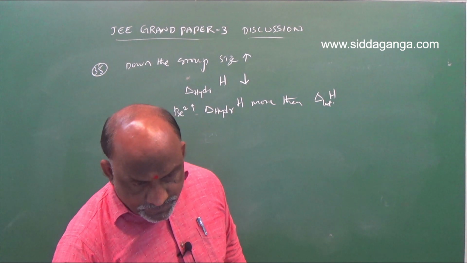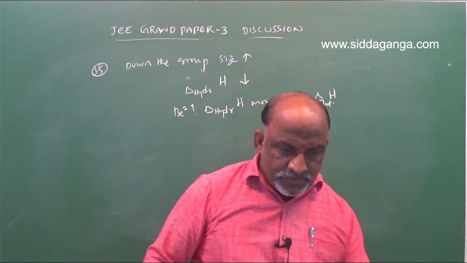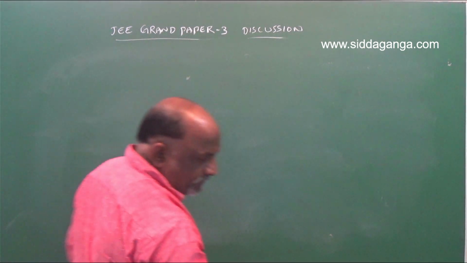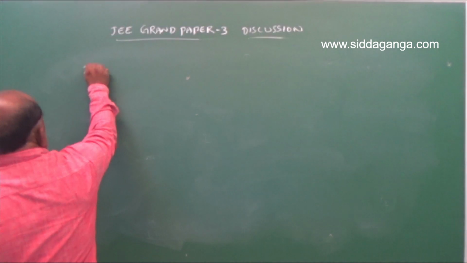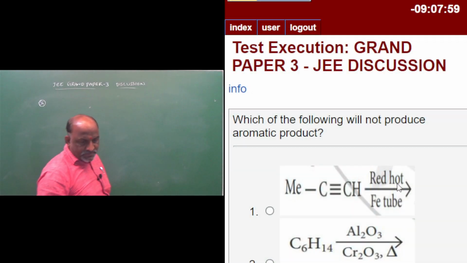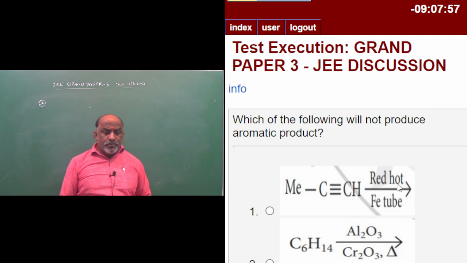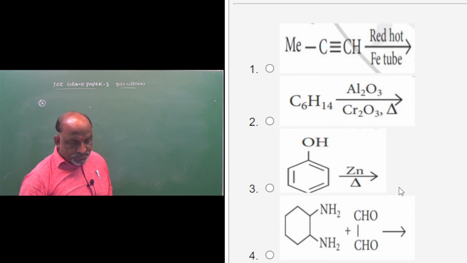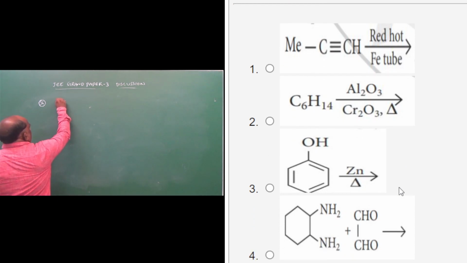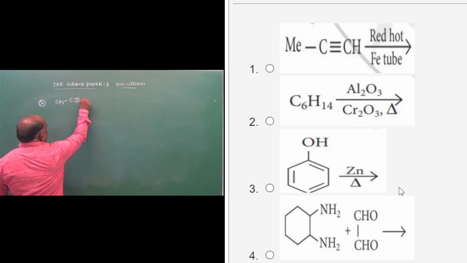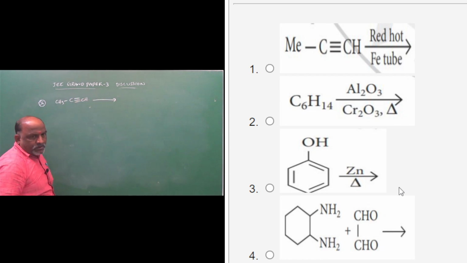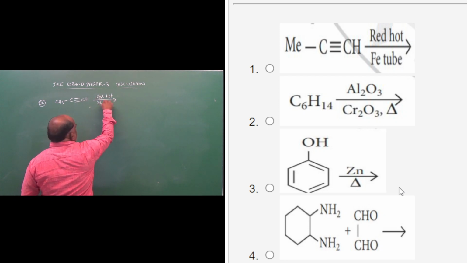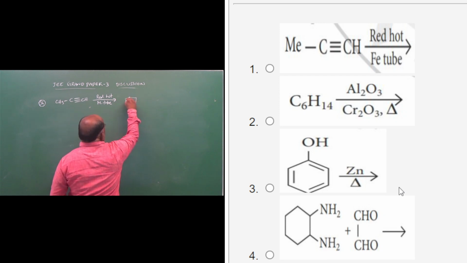Next, question number 36. Organic chemistry. Very interesting question this is. Which of the following will not produce an aromatic product? Simple, we should go with option number 1: CH3-C≡CH with a red hot iron tube. We will get the answer.